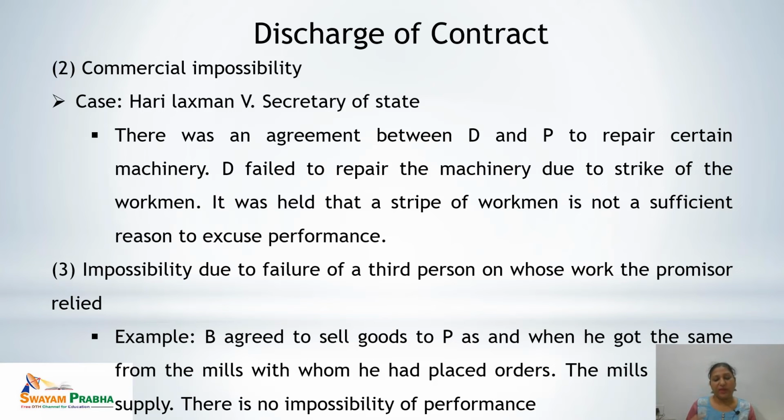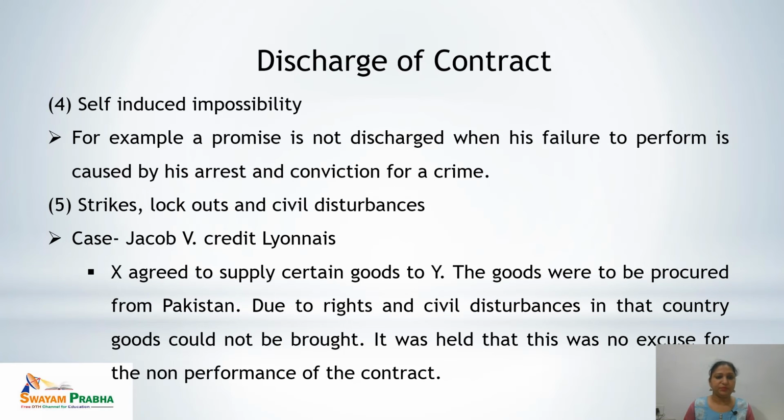That means if the particular mill from where the order is placed is not performing on time, the party involved in the contract should get that material from somewhere else. That means the contract was possible to perform. So this reason would not be counted as impossibility of performance.